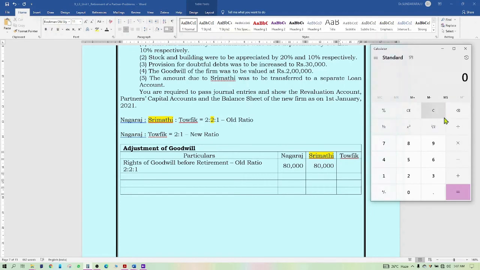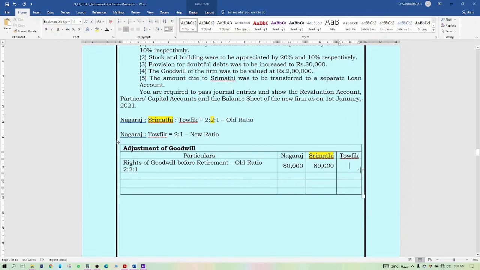So 2 lakhs divided by 5 into 1. That means 40,000 rupees. So that is before retirement, the rights of the goodwill has to be shared among all the partners in the old ratio. Now the goodwill has to be written off.